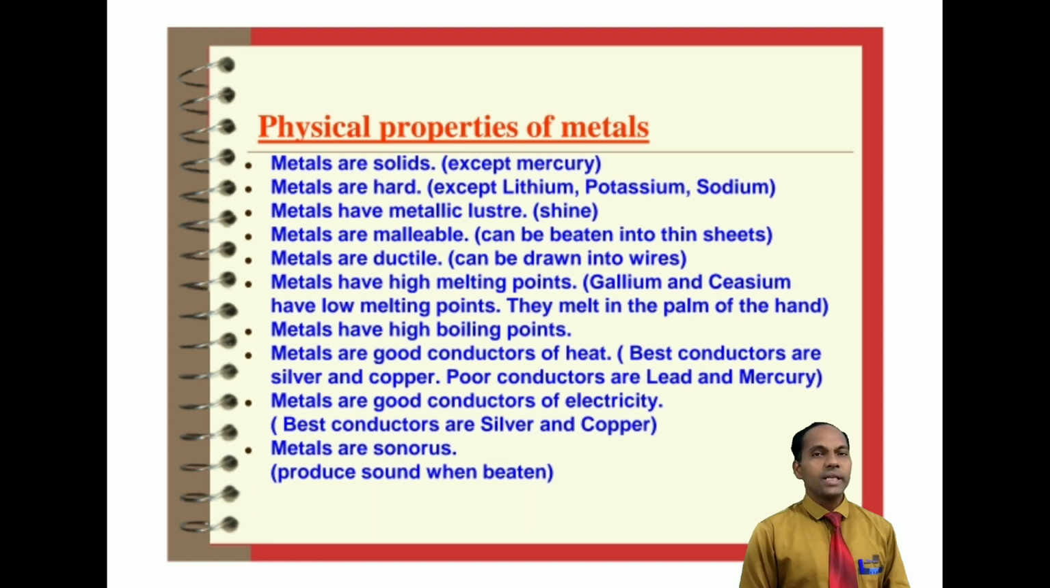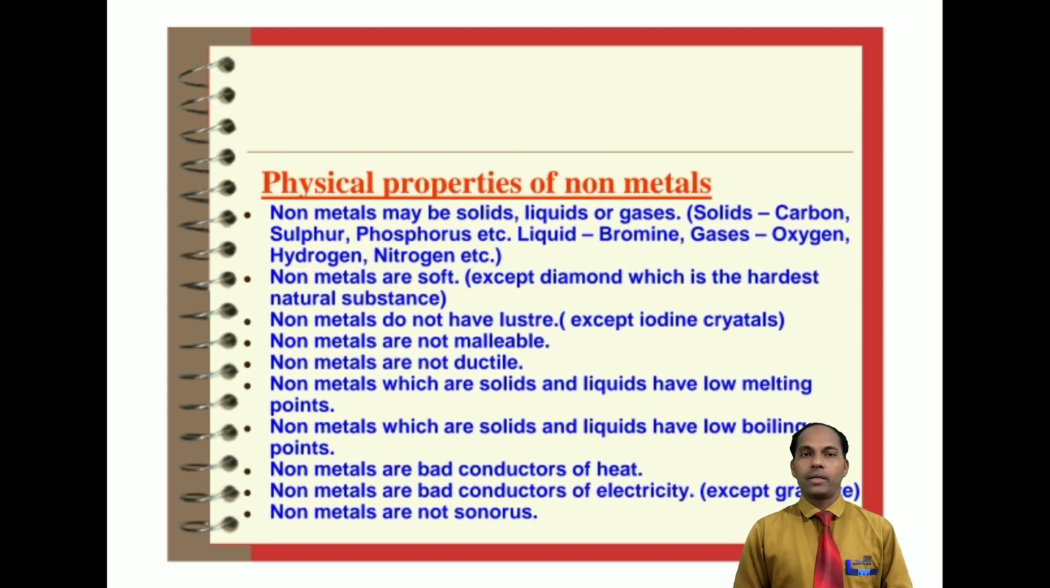Next, physical properties of non-metals. Generally, this is the reverse, the opposite of metals. Non-metals may be solid, or liquid, or gases. Solids like carbon, sulfur, phosphorus. The liquid non-metal is bromine, and gases you have known, like oxygen, fluorine, chlorine, nitrogen, hydrogen. They are the gaseous elements.